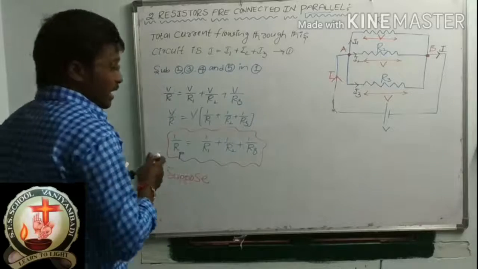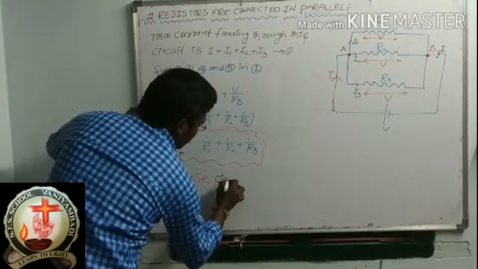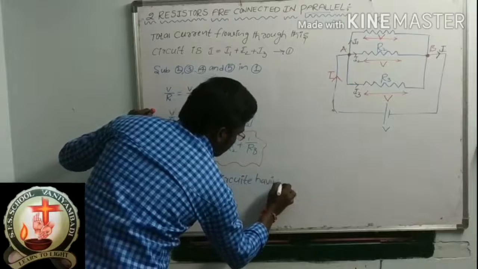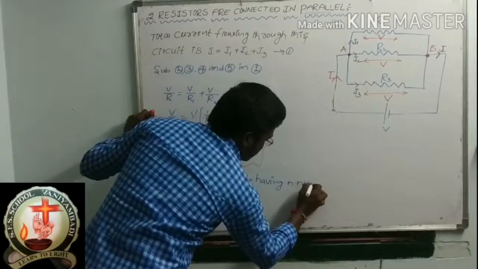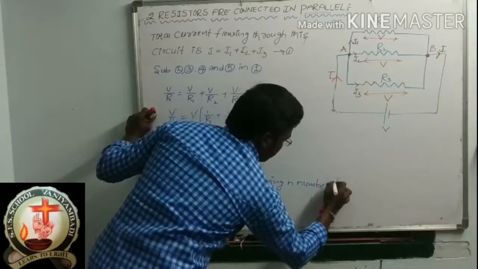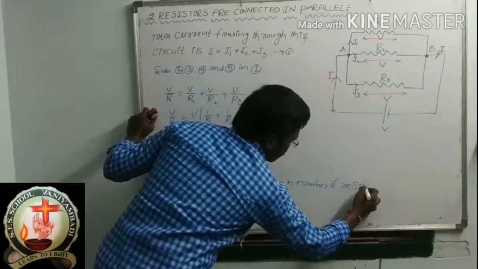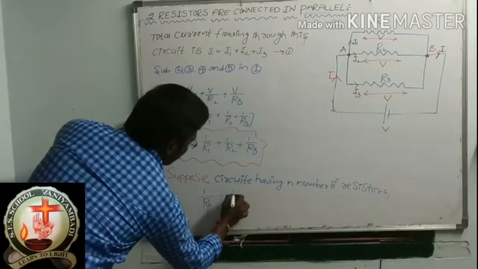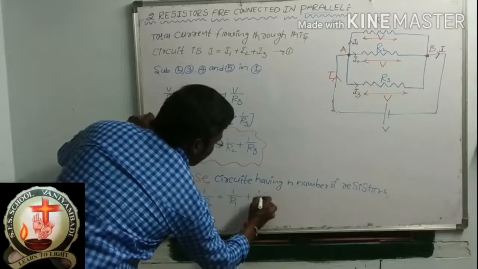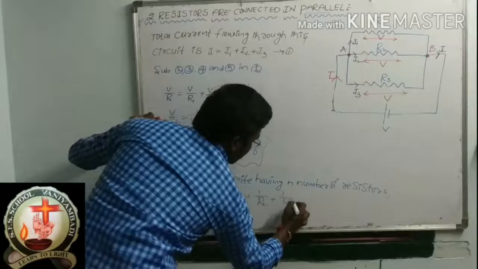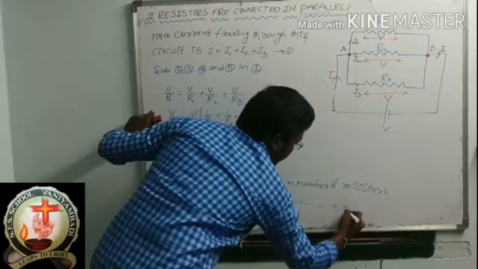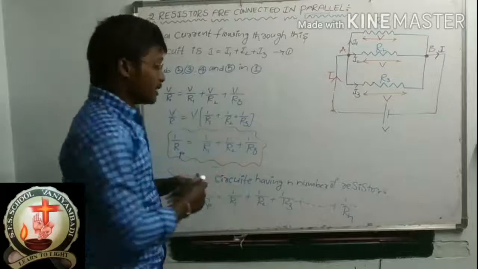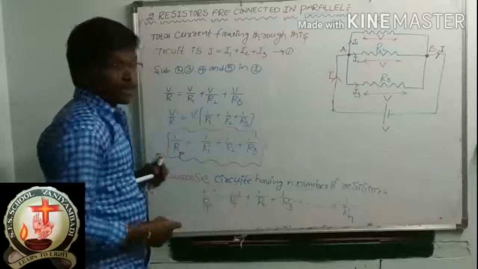How to convert this? 1 by R suffix P is equal to 1 by R1 plus 1 by R2 plus 1 by R3 plus, and so on, plus 1 by Rn. For 3 resistors this is the expression. For n number of resistors, this is the expression.